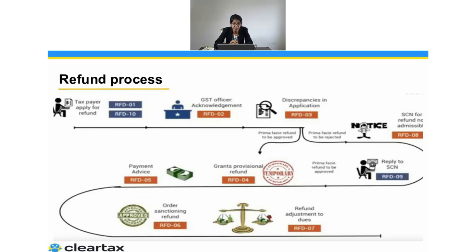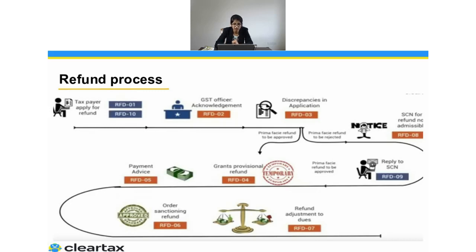Once that is done, he will also grant a provisional refund, which will be RFD 04. After the provisional refund is sanctioned, they will give a payment advice in RFD 05, and there will be a final refund order in RFD 06. And if he feels there were certain adjustments to be made against the refund, then he will also issue RFD 07. So this is the process of how the refund will work.